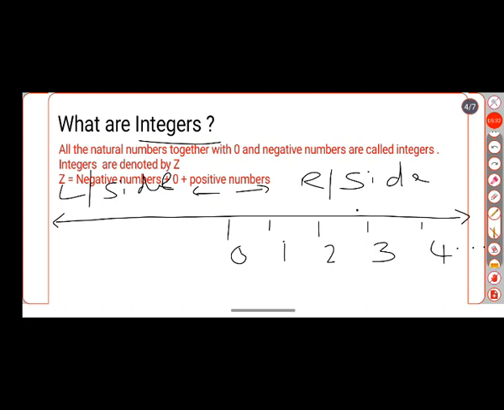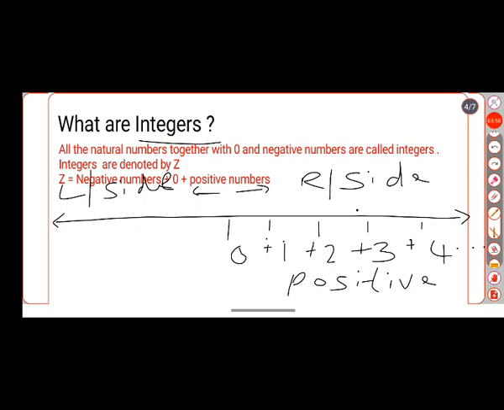The numbers which are on the right side of this number line are called positive numbers. What we call positive numbers, means this is +1, +2, +3 and +4 and so on.